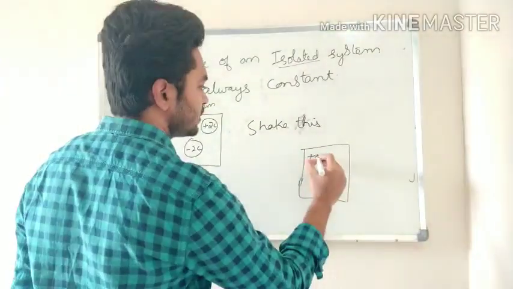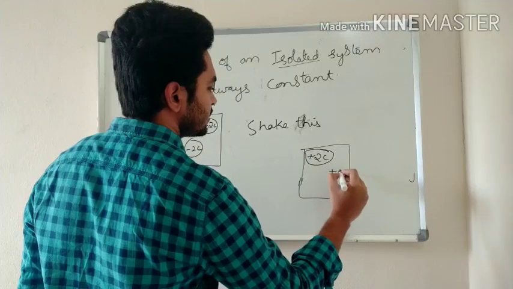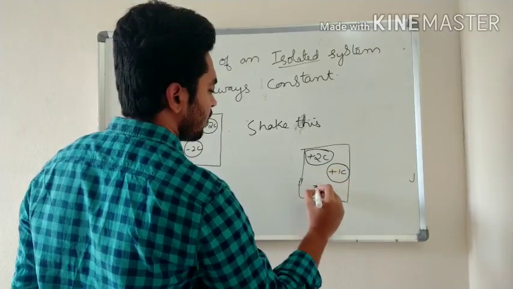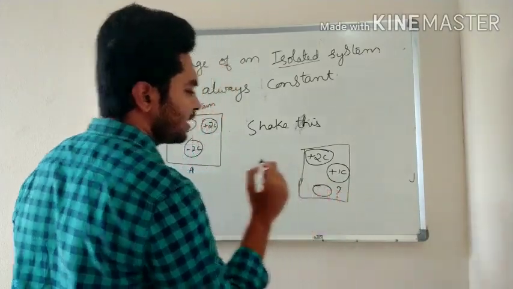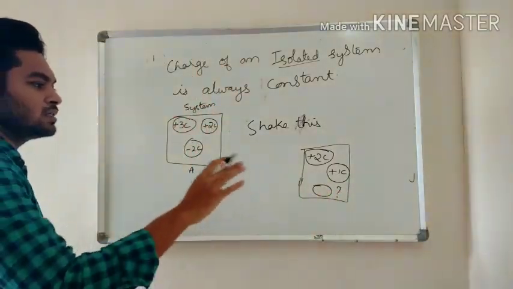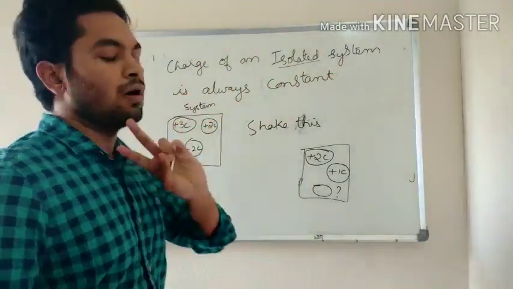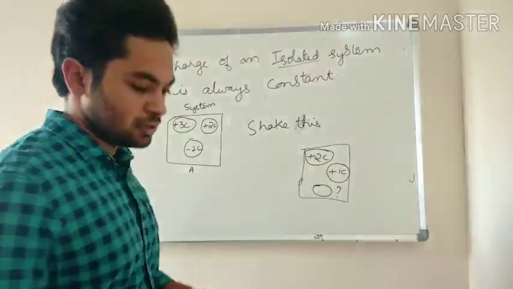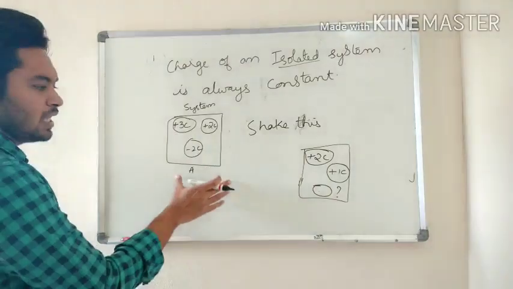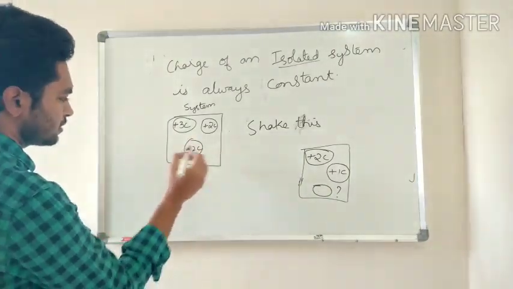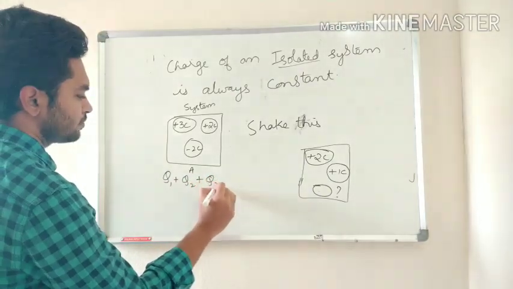Suppose after shaking this is plus 2 coulomb, this is plus 1 coulomb, and we have to find out what this one is. Now, charge of an isolated system is always constant, and we are going to see this. Note it down. Now add all of these in A. Suppose this is Q1 plus Q2 plus Q3.